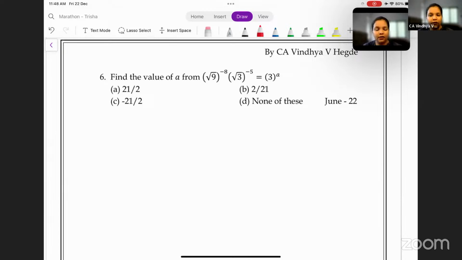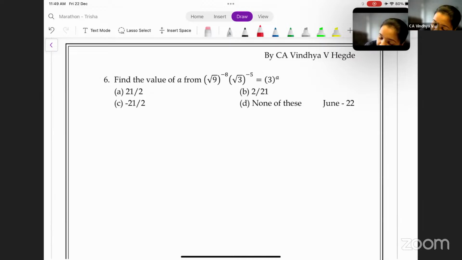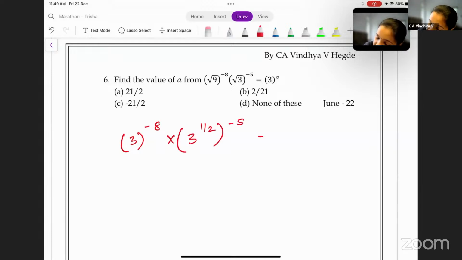Root 9. Can I write root 9 as 3? Of course, yes. Root 9 can be written as 3. So this is 3 to the power minus 8 into root 3. Can I write root 3 as 3 to the power 1 by 2? So you get 3 to the power 1 by 2 whole to the power minus 5 is equal to 3 power a. You have to find the value of a here, which means you have to equate the bases. Both the bases should be equal to 3.